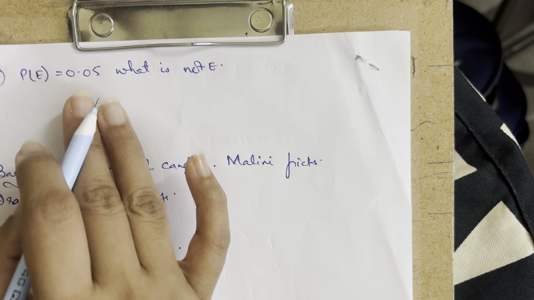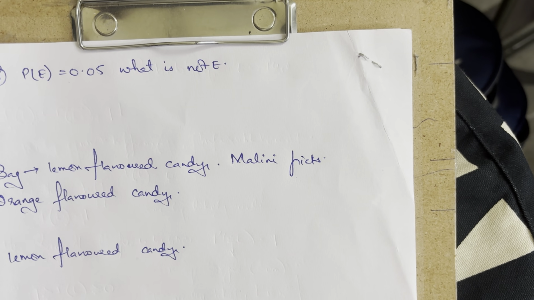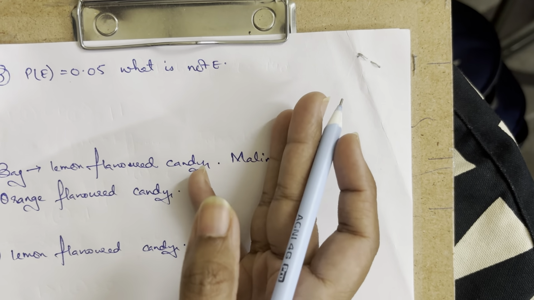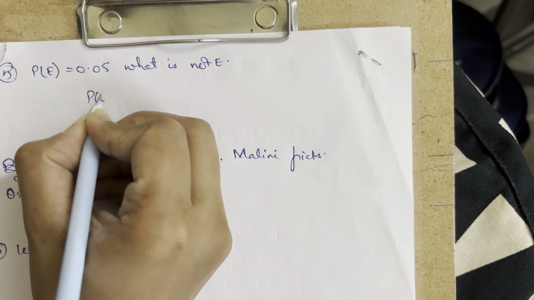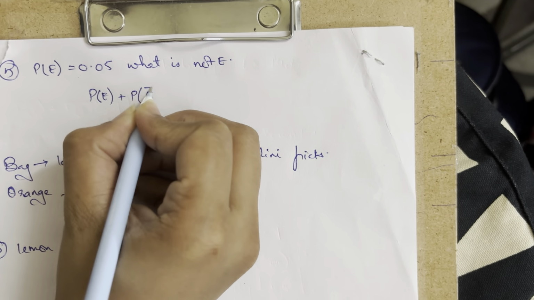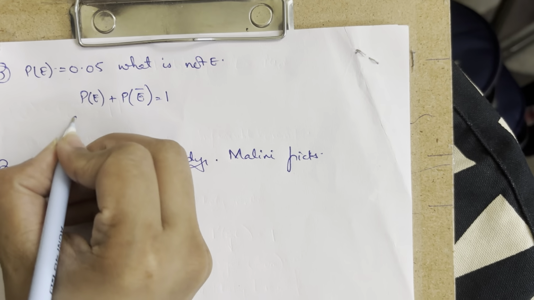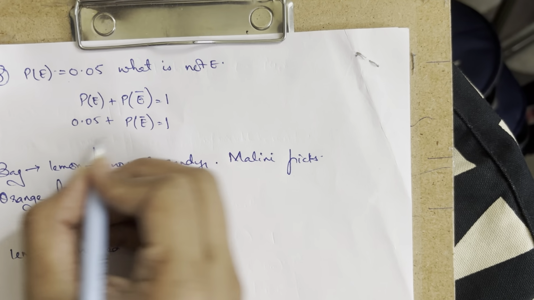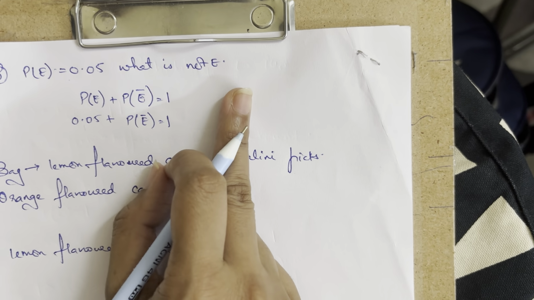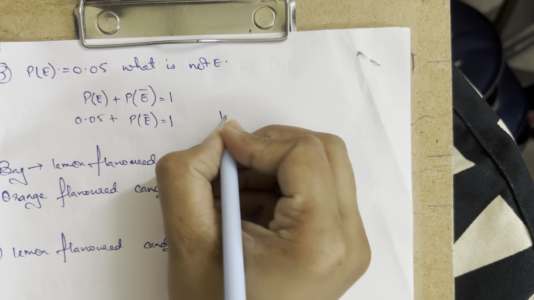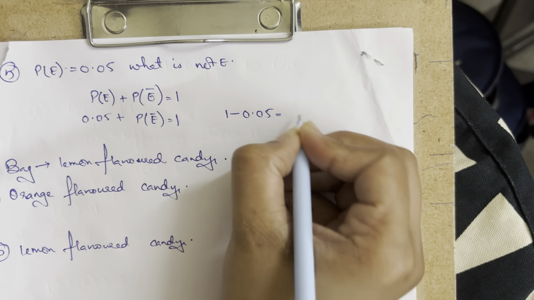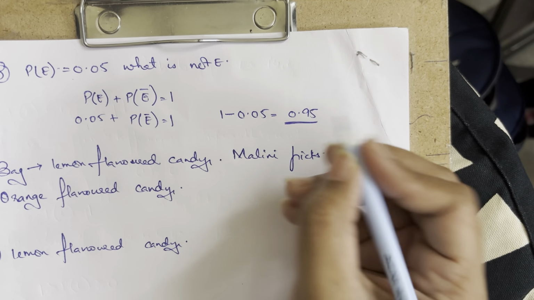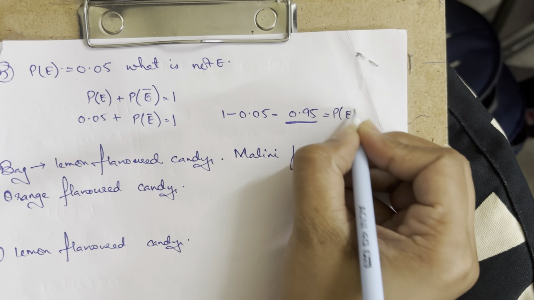If the probability of an event occurring is 0.05, what is the probability of the event not occurring? We are aware of this theory: the probability of the event plus the probability of the event not occurring is equal to 1. The probability of the event occurring is given as 0.05, plus the probability of the event not occurring will be 1. This is a 1 mark question. When I send it towards the other side, it becomes 1 minus 0.05, that is equal to 0.95. So the probability of the event not occurring is 0.95.